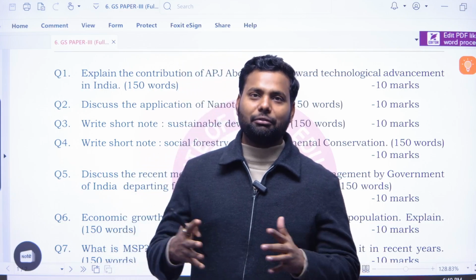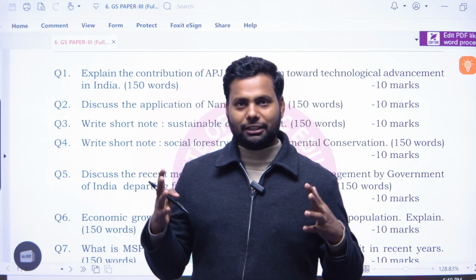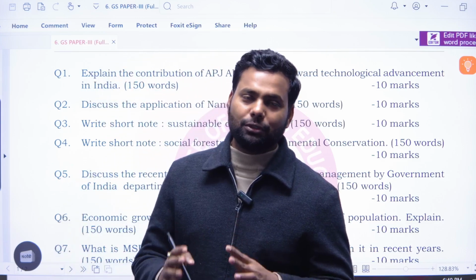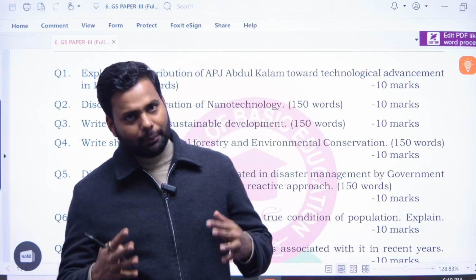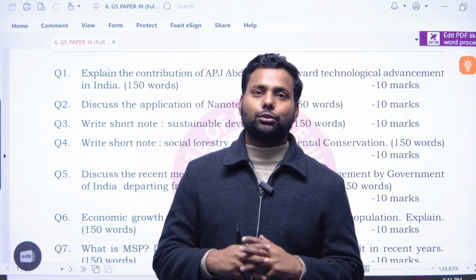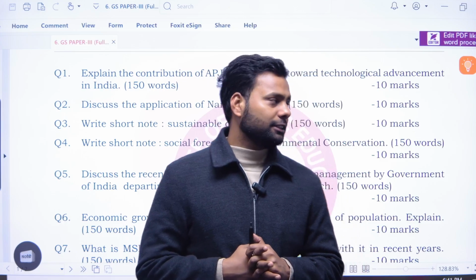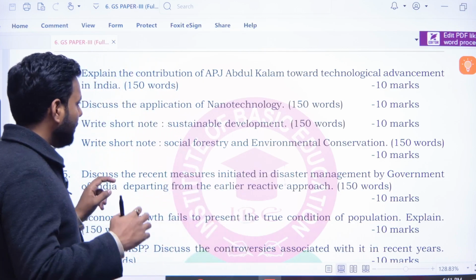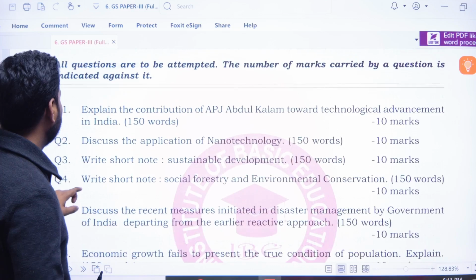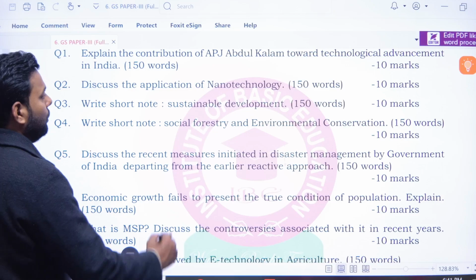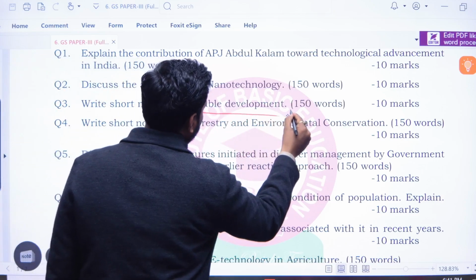So we have come with another section and another episode of paper discussion. Now it is your second paper of GS Paper 3, and we are dealing with the section of environment and ecology. Without wasting any time, we are taking the first question: write a short note on sustainable development.